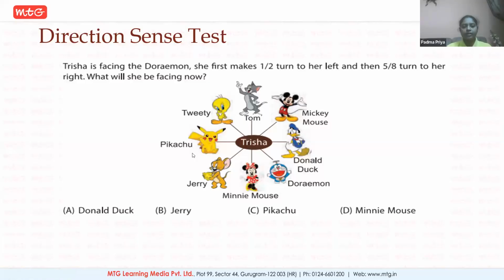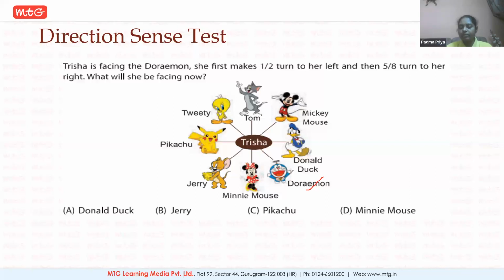Okay, fine. Now let's continue. Here you can see that you need to observe Tisha's direction and she is facing Doraemon. Where is Doraemon here? This particular place. Here is Doraemon. From here, she makes a half turn to the left. To the left of Doraemon, she needs to turn.